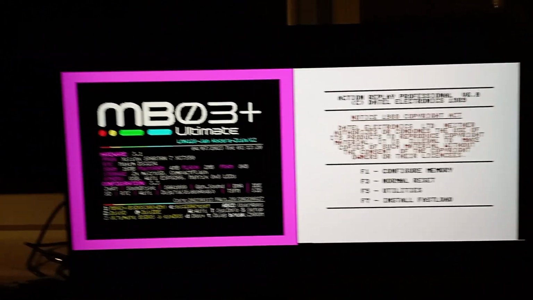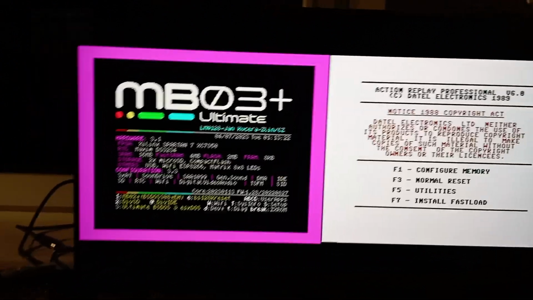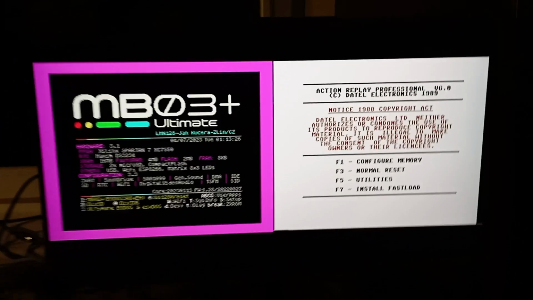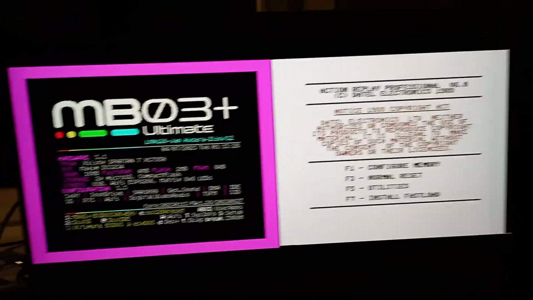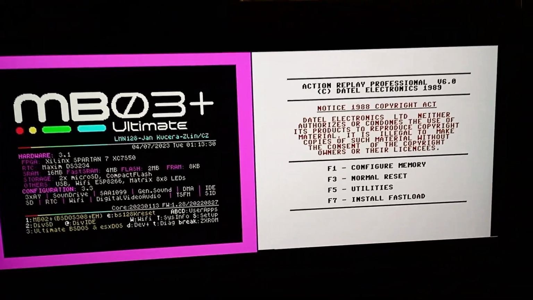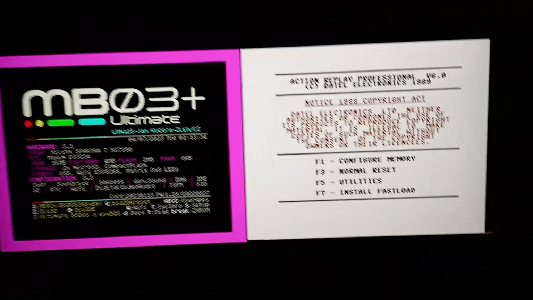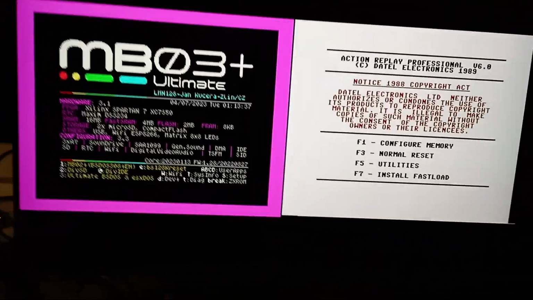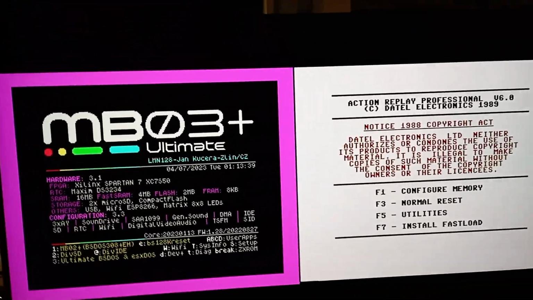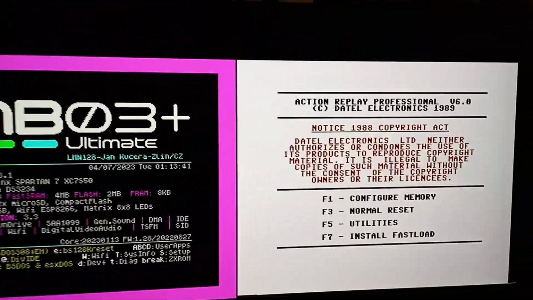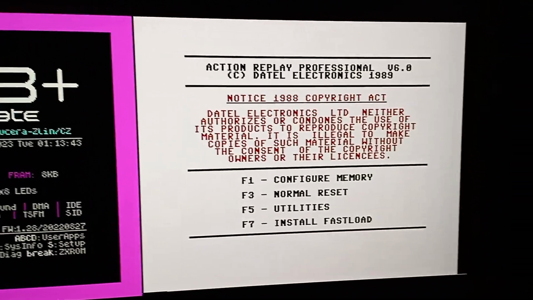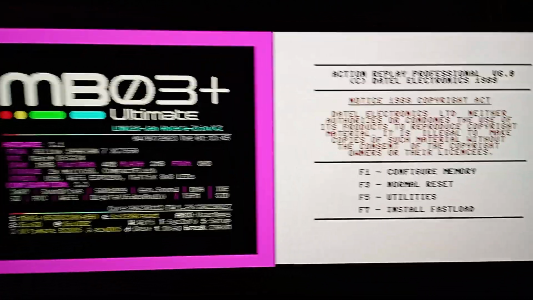It's a mobile phone because I cannot capture it on HDMI. So this is my new monitor, a Samsung, which I recommend. It has a very nice feature, a so-called picture in picture, so I can display two inputs on one screen. At the moment we can see the MB03 input and the Commodore 64 input. They are next to each other.